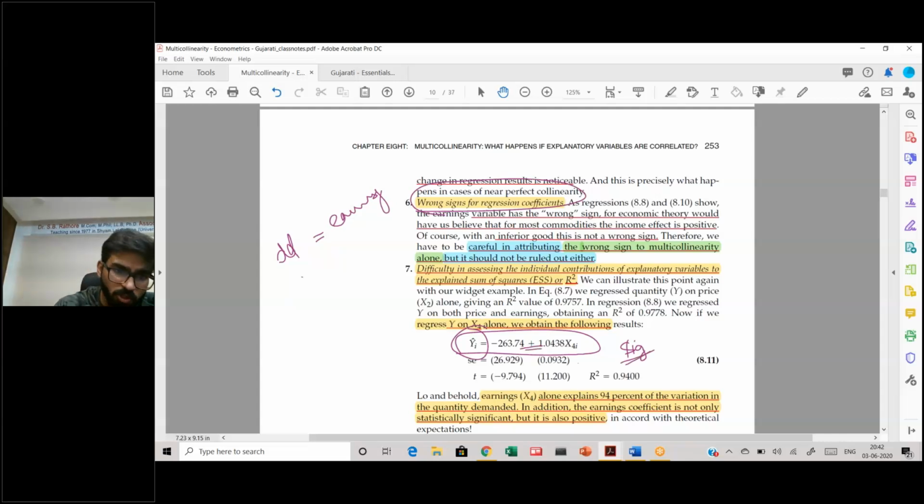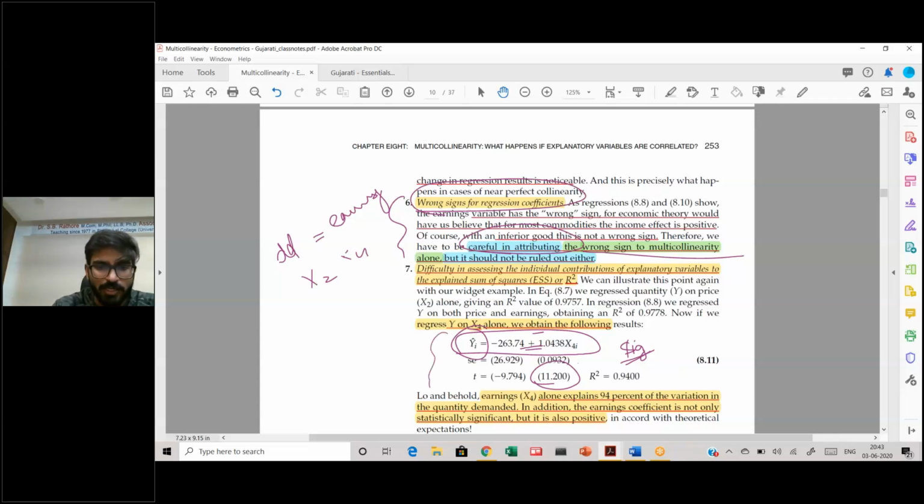Whereas when we took both x2 and x4, this came out to be insignificant and negative, which should give you a hint that a wrong sign of regression coefficient can lead to, again, be very careful attributing the wrong sign to multicollinearity, but you should not rule it out either.